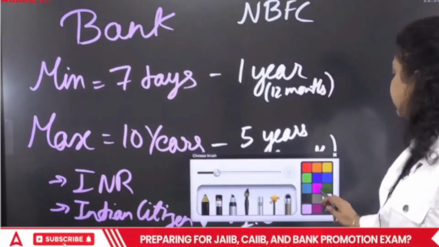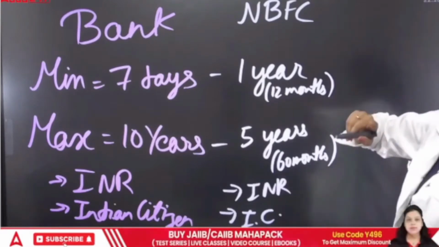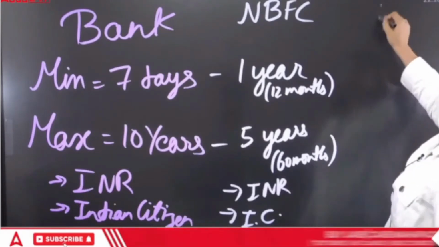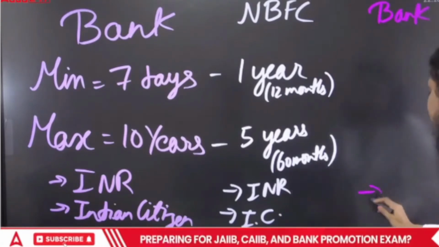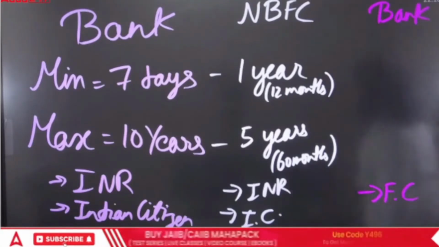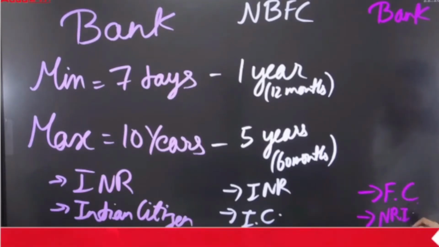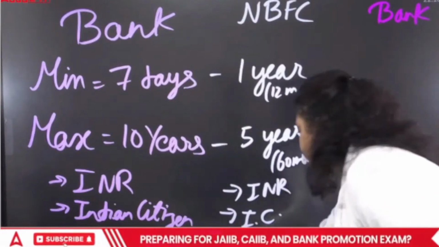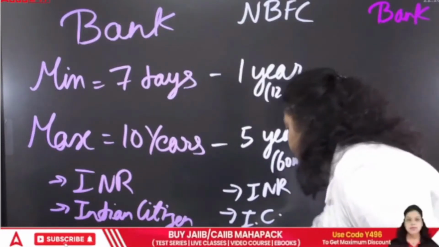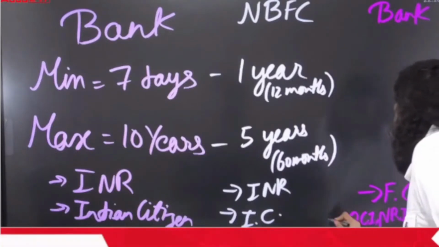Now, the third case we have is an FD in foreign currency. The FD is held in a bank, but it will be in foreign currency, FC, and it will be maintained by NRIs, PIOs, and OCIs. What does OCI stand for?